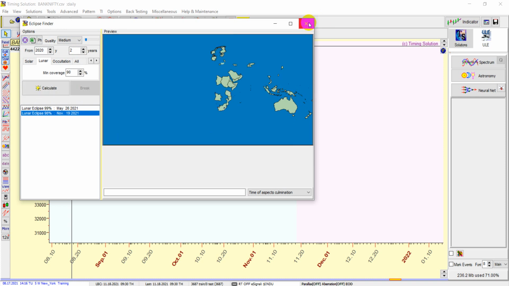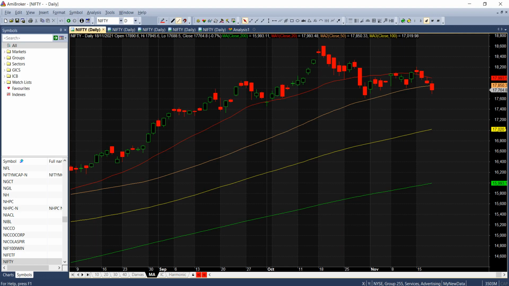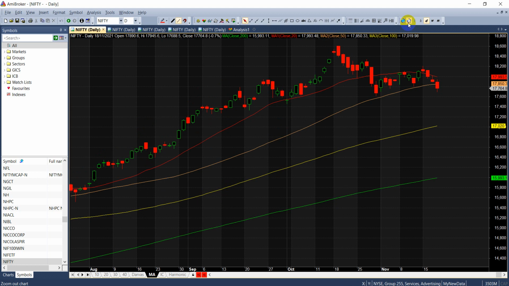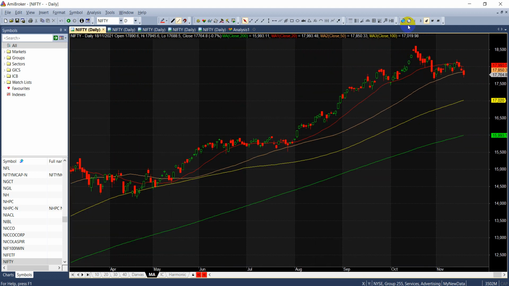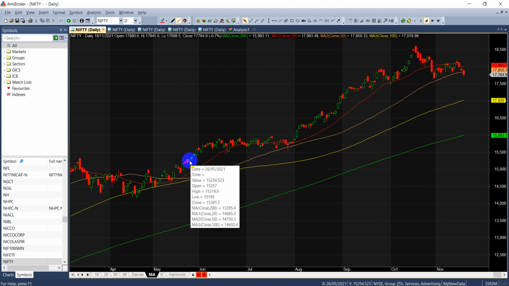So let's check what happened on May 26th. Let me go here in ME broker, to May 26th, which was somewhere here. You can see after that we had a good trending move in the market. This high and low are very, very important until the next lunar eclipse. This was the low, and from there the market just rallied up.